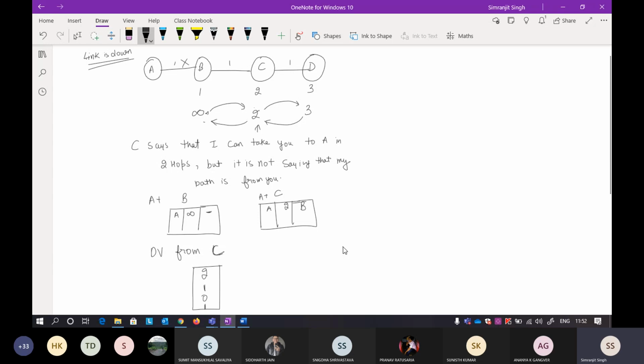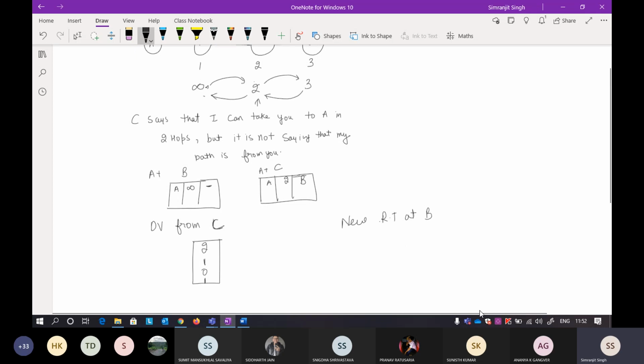So what is the new routing table at B now? Now you have to find the distance from B to C. What is the distance BC? BC distance is 1 again. So only one distance vector is coming, so you have to update the routing table based on this one. I'm only concerned with this one.